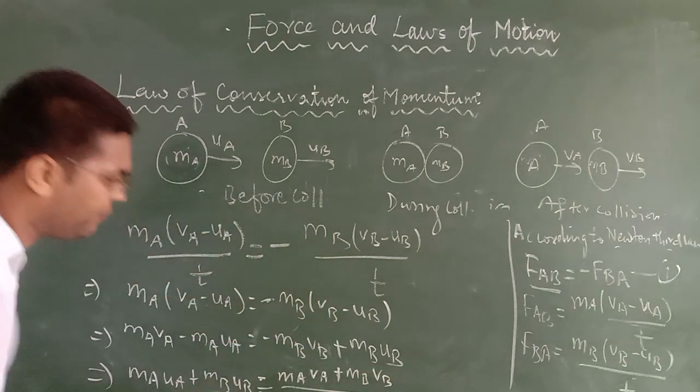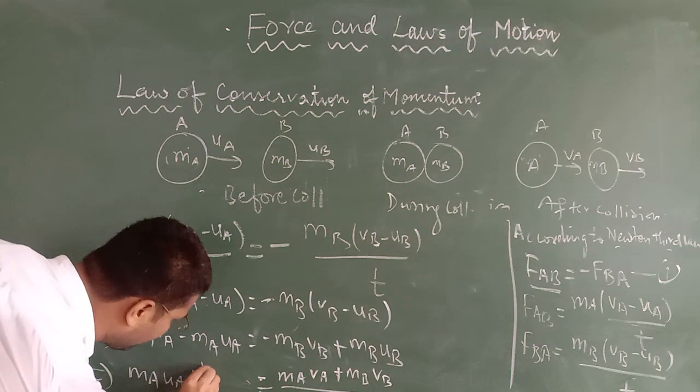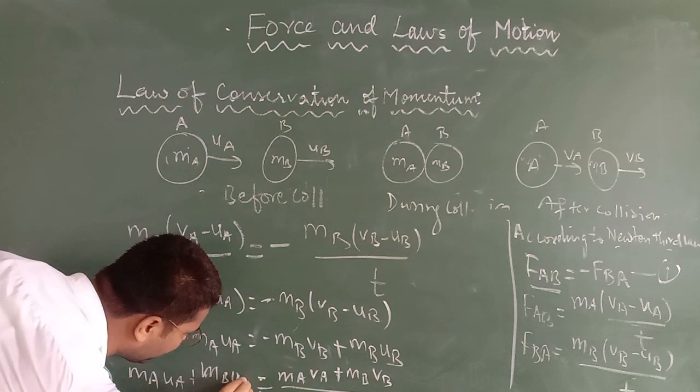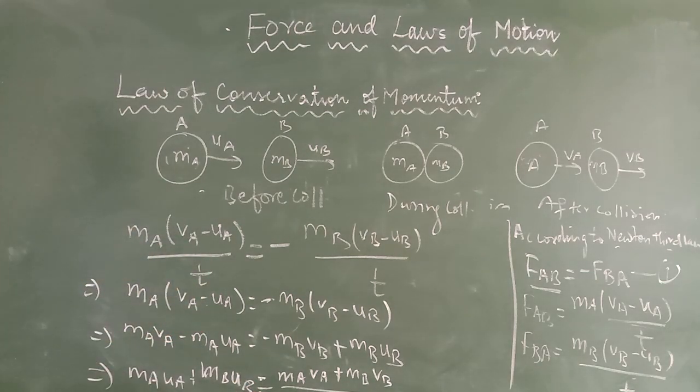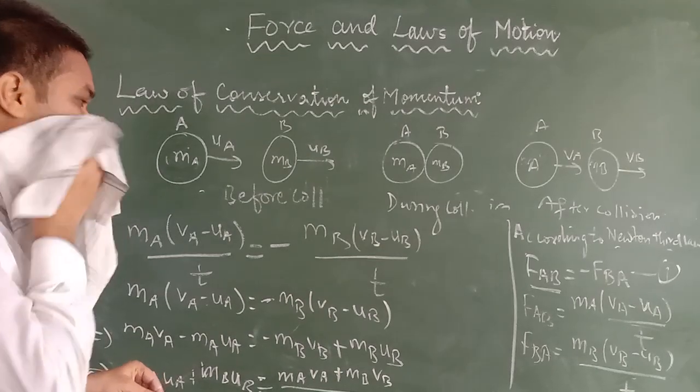MA VA is the final momentum of object A, MB VB the final momentum of object B. So from here, what have we proved? We have proved that total momentum before collision is always equal to total momentum after collision. Hope this much is clear to all of you.